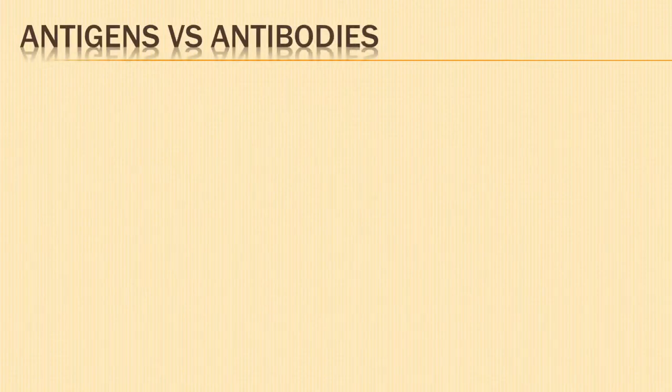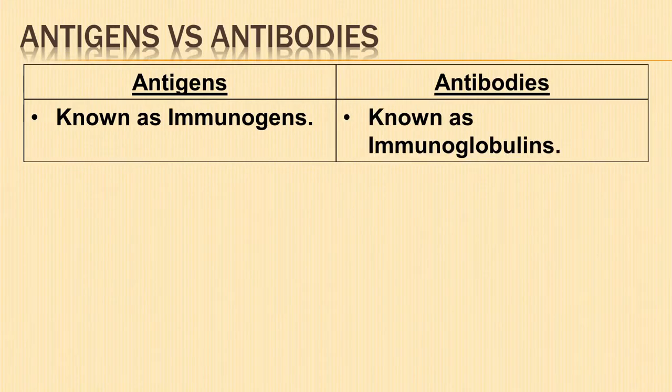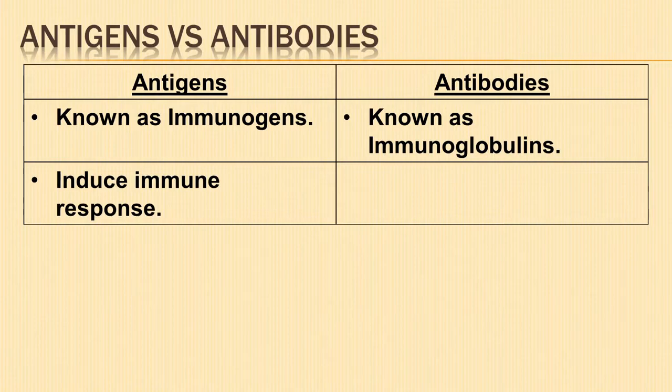Let us study the comparison between antigens and antibodies. Antigens are also known as immunogens. Antibodies are also known as immunoglobulins. Antigens are substances that can induce our immune response.